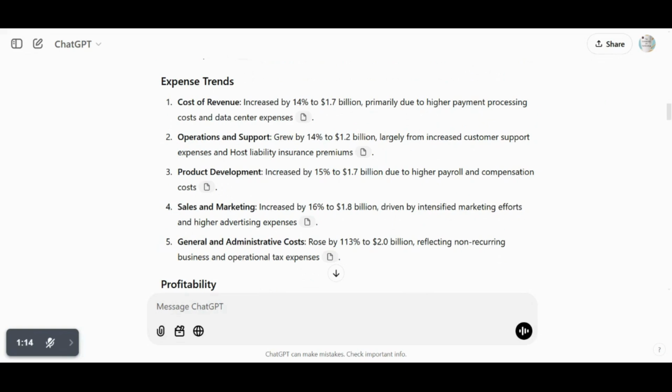Product development increased by 15% to $1.7 billion due to higher payroll and compensation costs. Sales and marketing increased by 16% to $1.8 billion, driven by intensified marketing efforts and higher advertising expenses. General and administrative costs rose by 113% to $2.0 billion, reflecting non-recurring business and operational tax expenses.